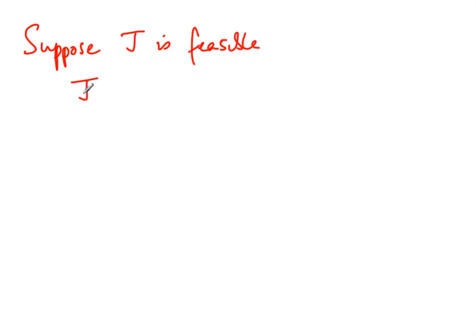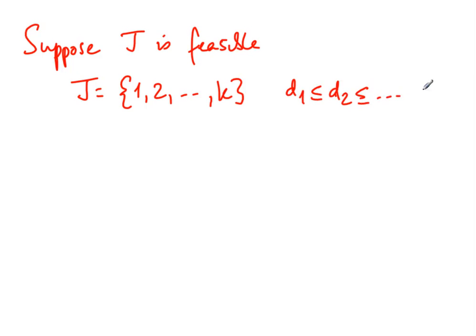Okay. So suppose J is feasible. So as before, we assume that J is given actually in the order that the greedy strategy would have used, in deadline order.